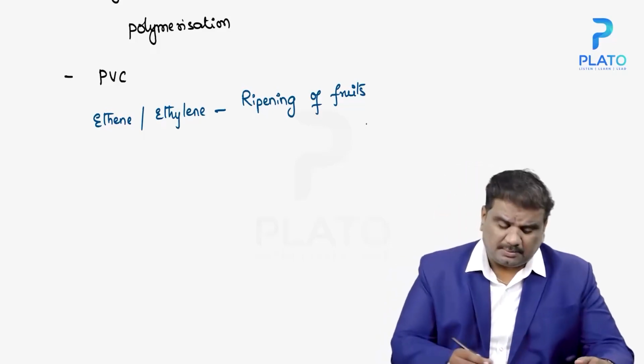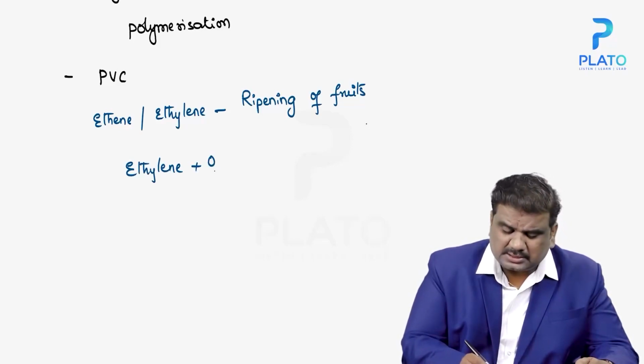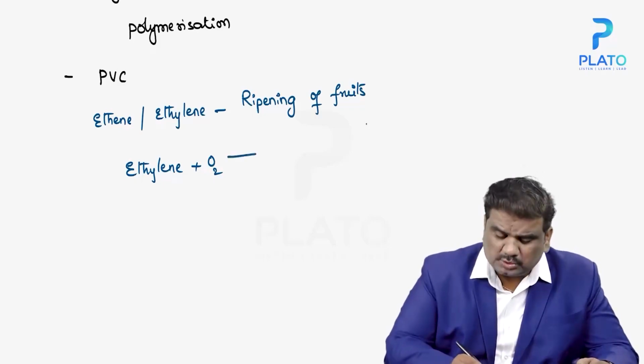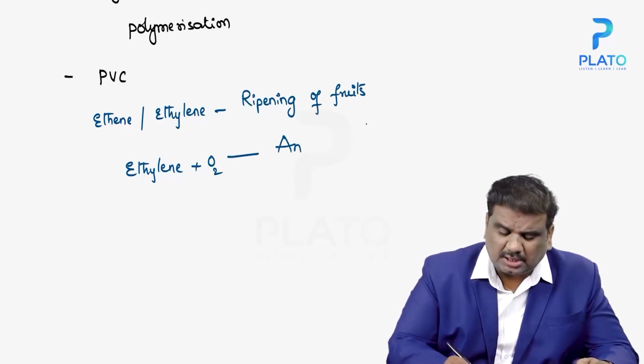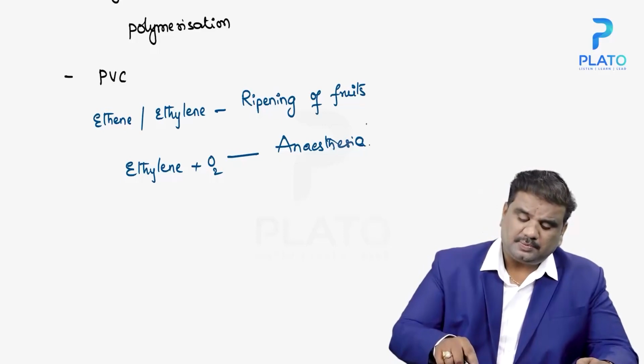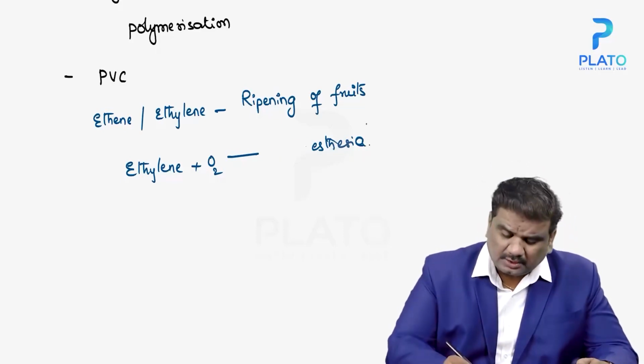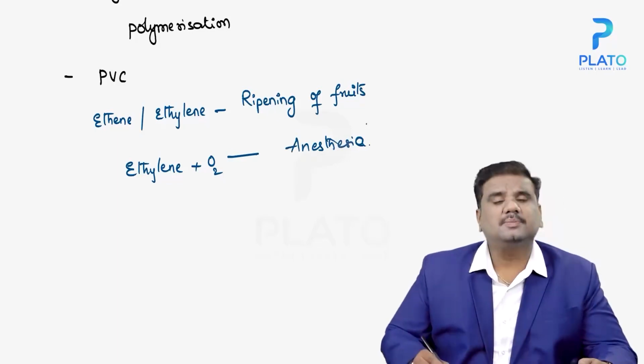At the same time, ethene, or you can even say ethylene, mixed with oxygen is used as anesthesia. It is used in the making of anesthesia. Where do we use this anesthesia?